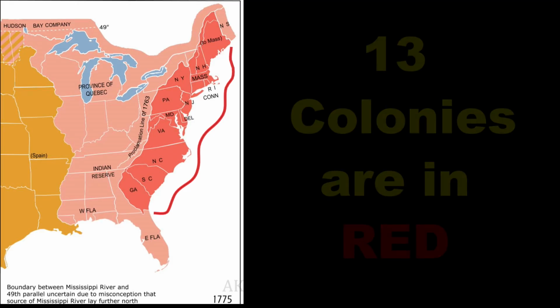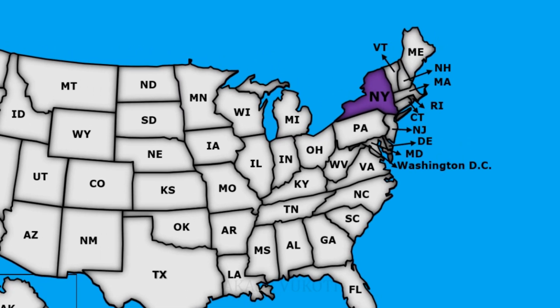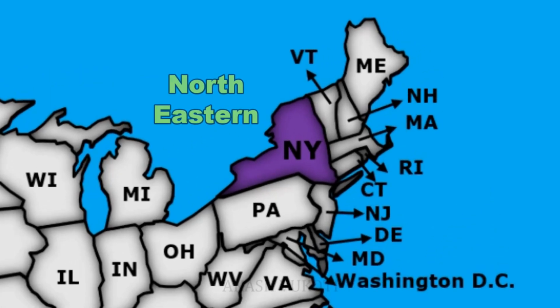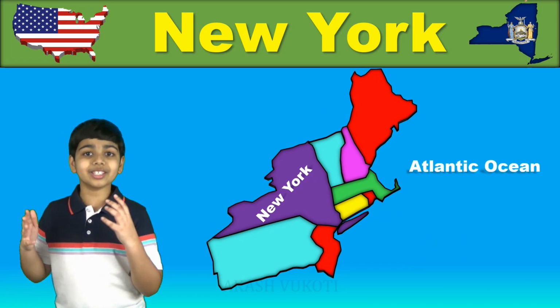New York was one of the original 13 colonies that formed the United States of America. The state of New York is located in the northeastern United States on the eastern coastline, so it has the Atlantic Ocean in the east.